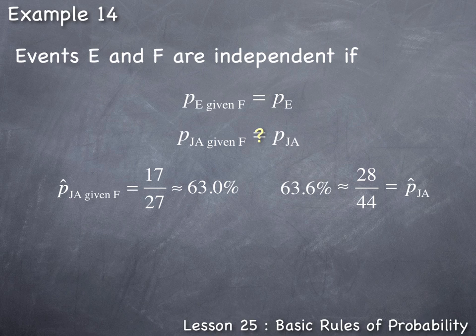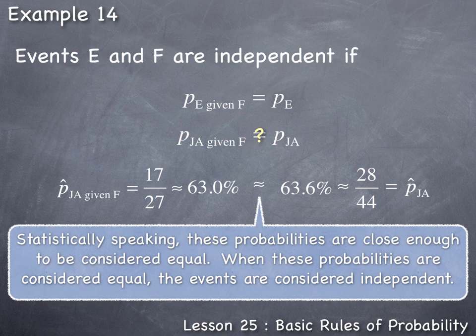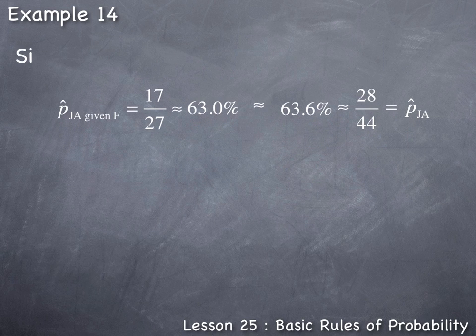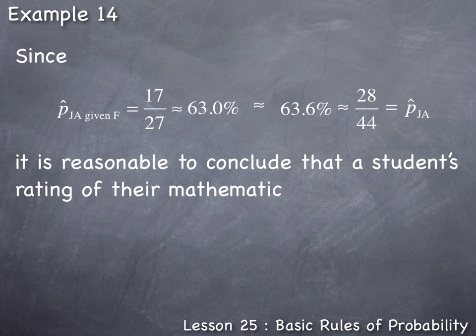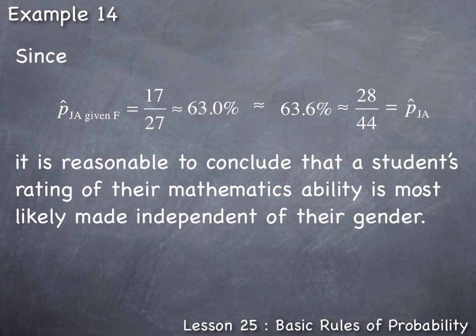So looking at them this way, 63.0% is very close to 63.6%. So statistically speaking, these probabilities are close enough to be considered equal. And when these probabilities are considered equal, the events are considered independent. This is the result that seems reasonable to conclude. So, since the probability that a student rates their math ability as just average given they were female is approximately equal to the probability that they were just average, it is reasonable to conclude that a student's rating of their mathematics ability is most likely made independent of their gender.